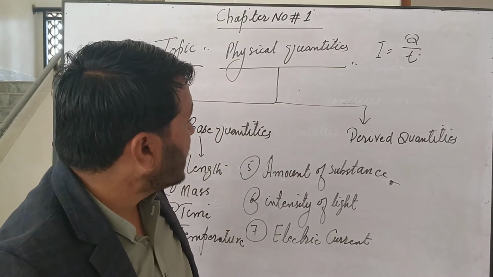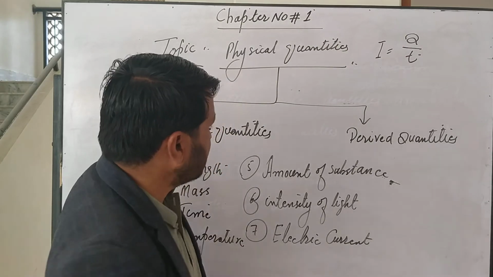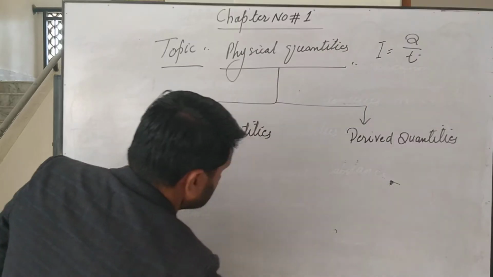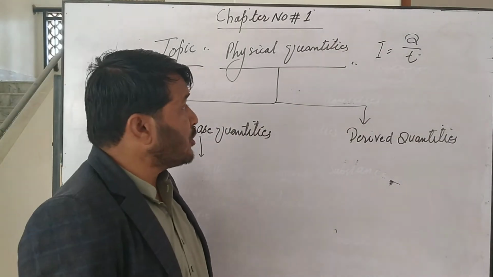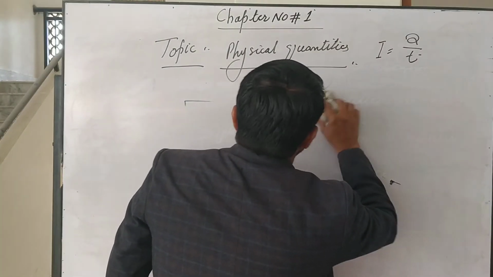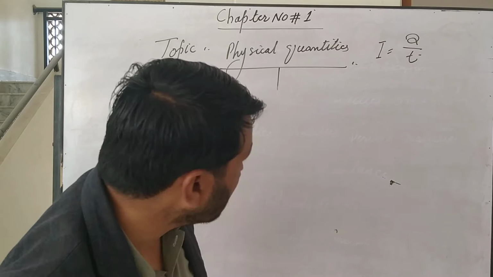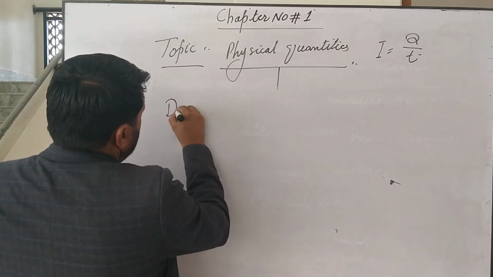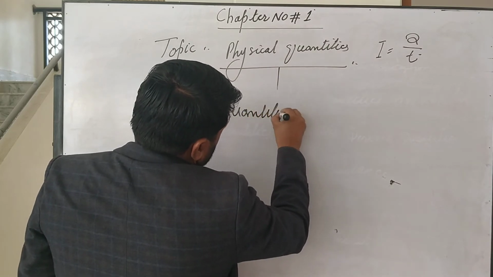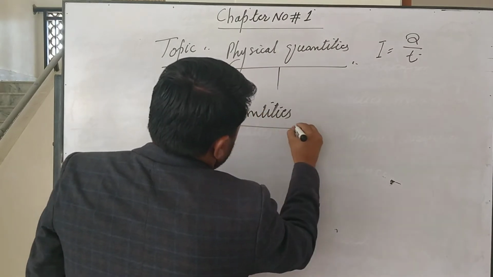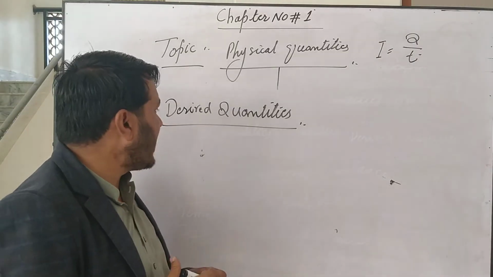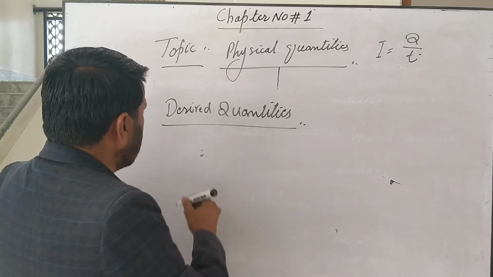Now we are moving towards derived quantities. There are so many derived quantities. First of all, we discuss what derived quantities are. Gentlemen cadets, first of all, we discuss the definition of derived quantities.